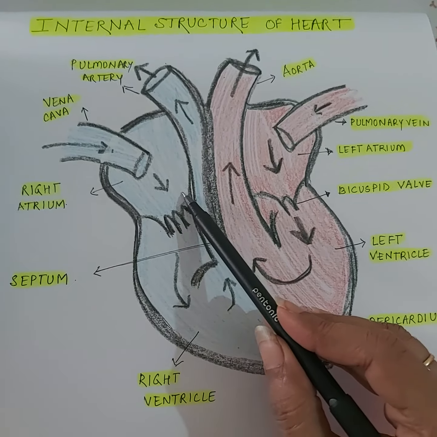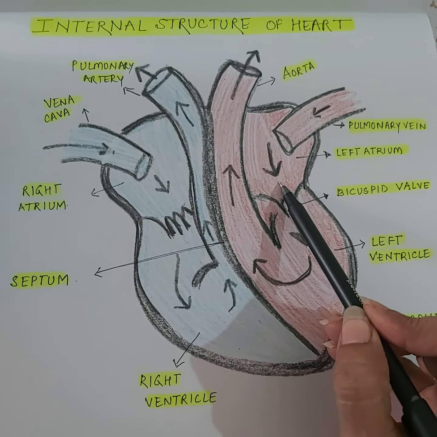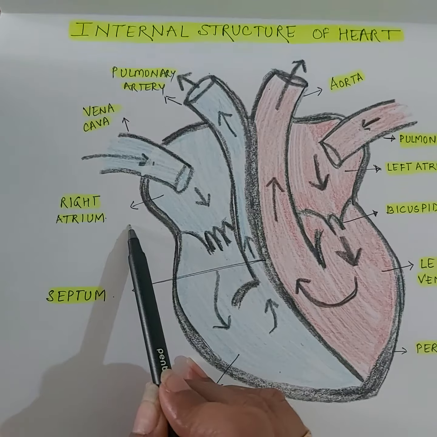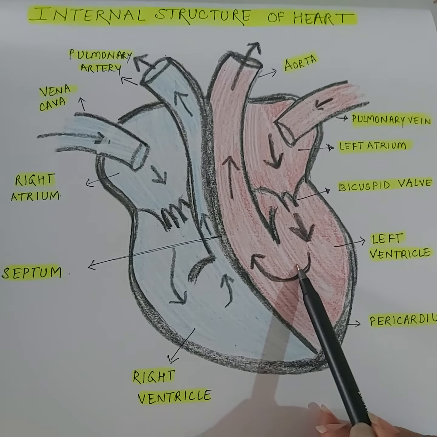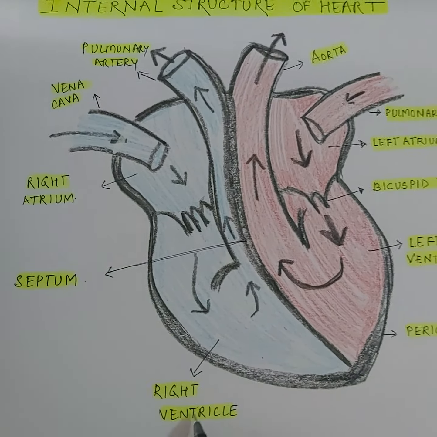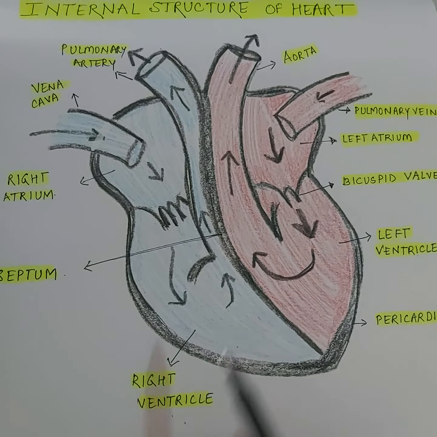Now, the upper two chambers are atria. Since this is the left side of the heart, this is the left atrium, this is the right atrium. These two chambers are ventricles. This is the left ventricle and this is the right ventricle.